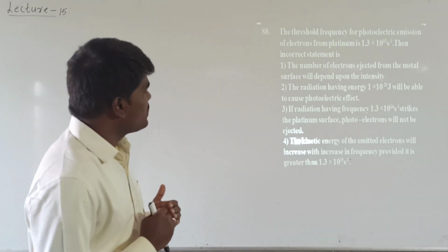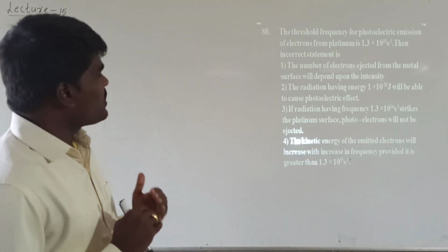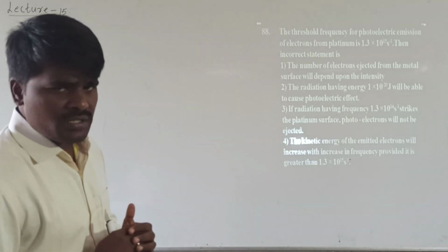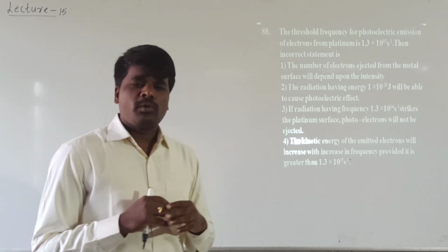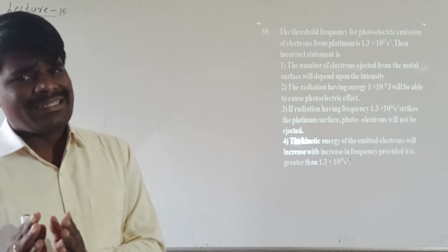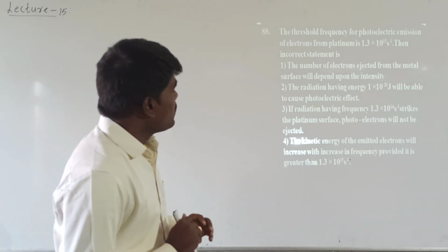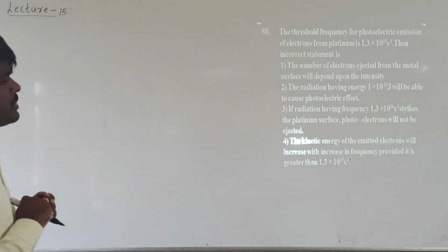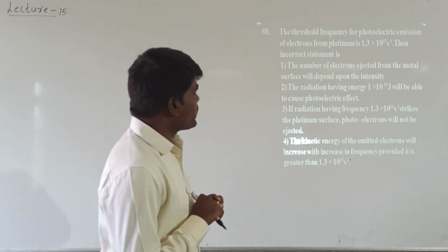What are the statements given? The number of electrons ejected from the metal surface will depend upon the intensity. Yeah, this is actually a true statement. The number of electrons or number of photons emitted from the metal surface will be directly proportional to the intensity, right? The radiation having energy 1 into 10 power minus 20 joules will be able to cause photoelectric effect.